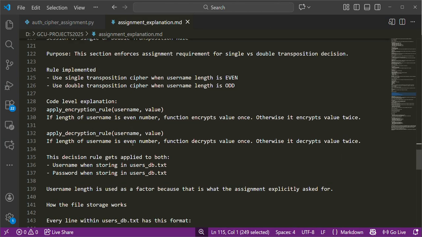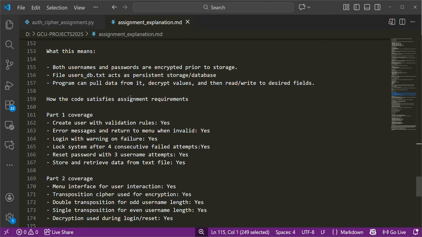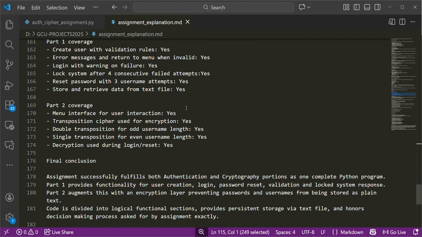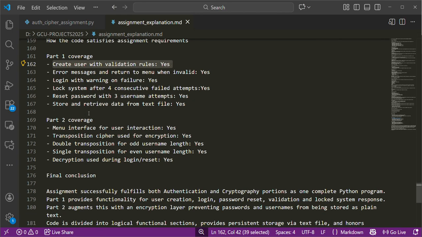Coming to my explanation sheet, you can see that I put everything as one block of code responding to part one and part two. I then classified part one and part two to shed more light on them, mentioning user creation and validation, error messages, and returning to the menu when invalid.